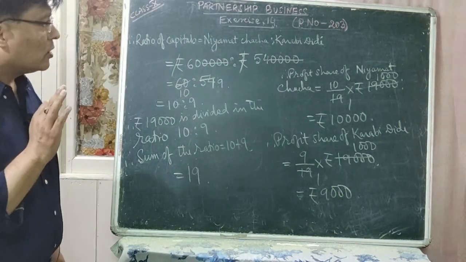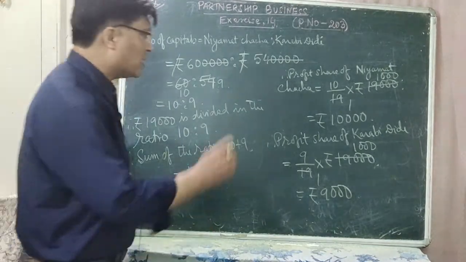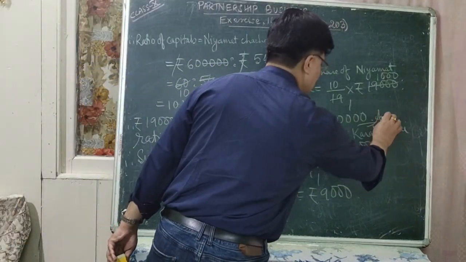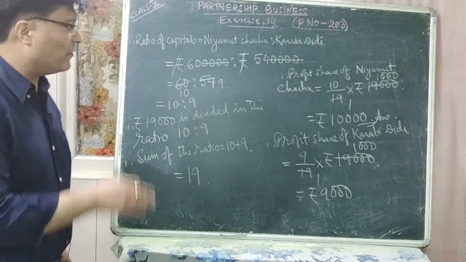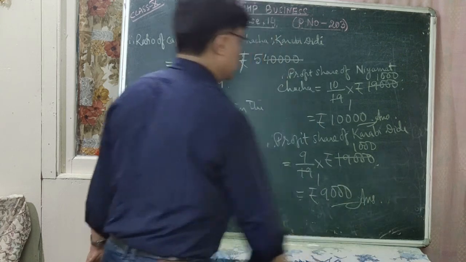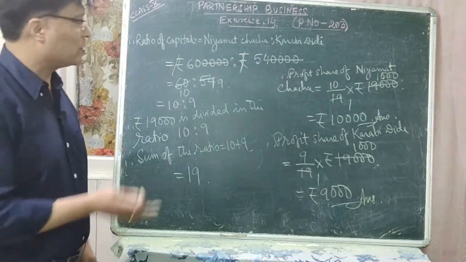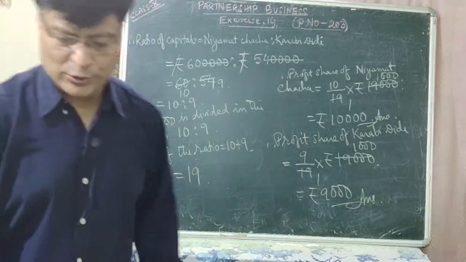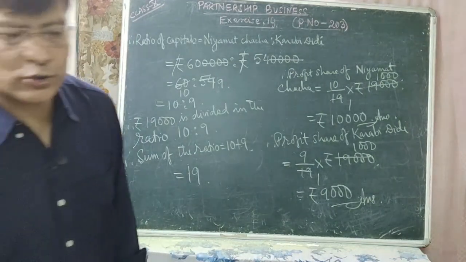Okay. So what is the profit share of Niyamat Chacha? It is 10,000. This is one of the answers. And what will be the profit share of Karabi Didi? It is rupees 9,000. So this is another answer. So I think you have understood it. So you can copy it. Now we'll do the next question.